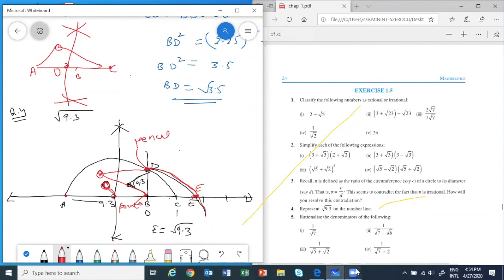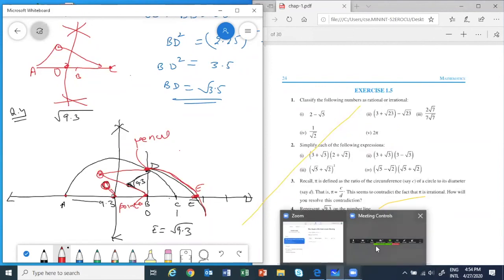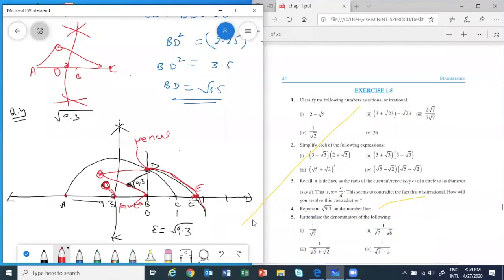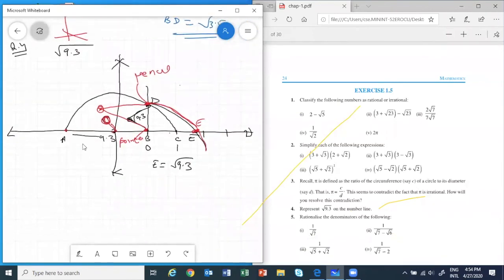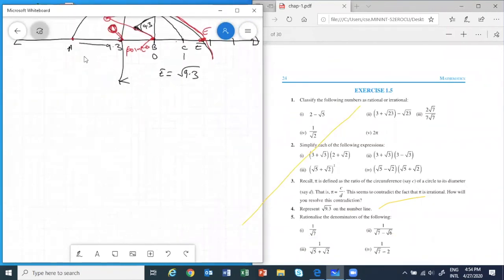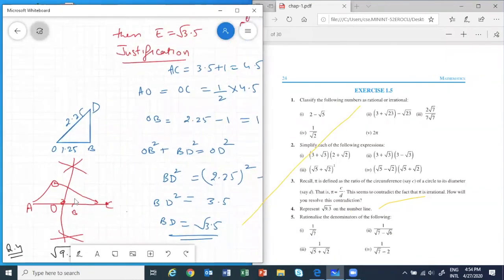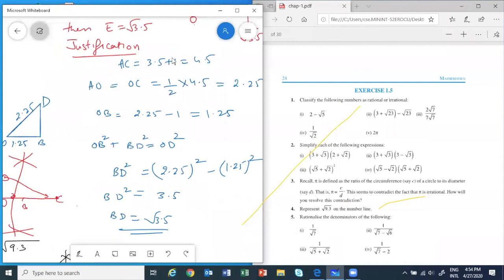Still there is doubt? Okay, clear? So let's do the exercise. I want all of you to do it in your rough work or in your copies. Try it, and then next class, if you have any doubts, you can ask me. Somebody was asking about justification, just give me a minute. See the justification part.